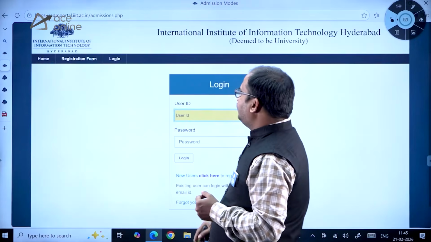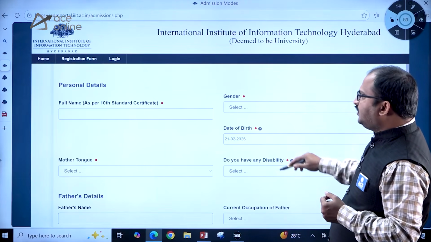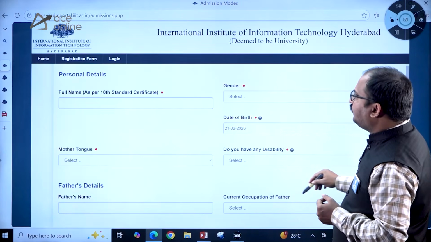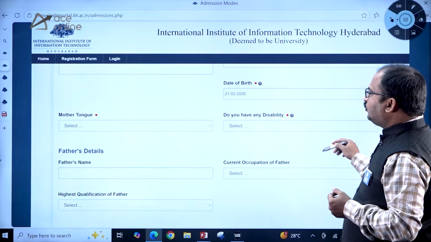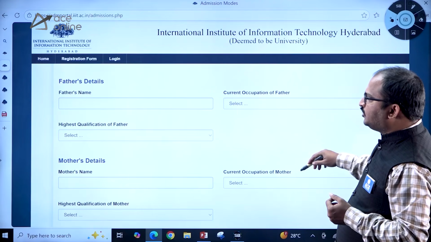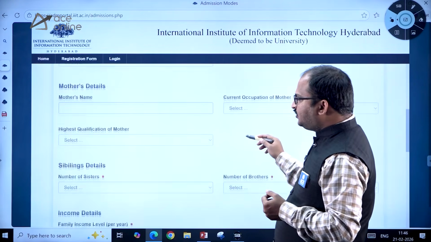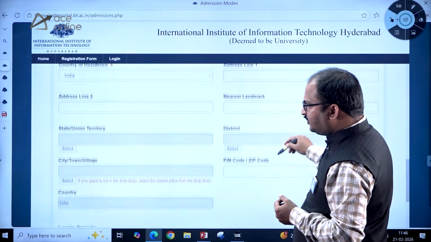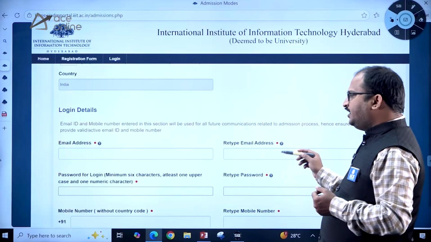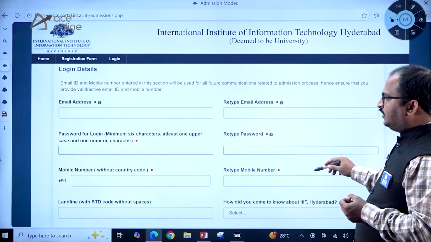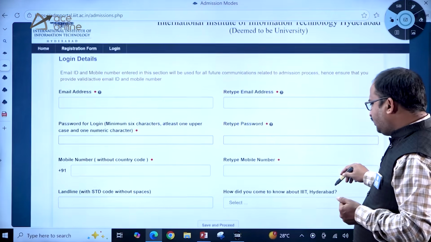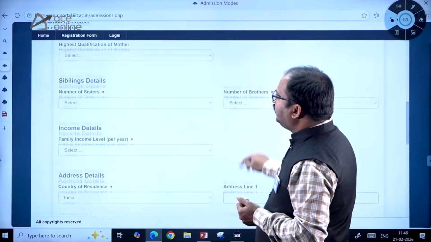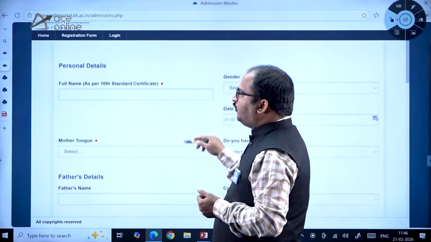So coming to the application, here you can see first you have to register, dear students. As per your 10th standard mark sheet, you have to enter the full name, gender, date of birth, mother tongue. Do you have any disability, father's details, current occupation of the father, highest qualification of father, mother's details are all there, then siblings' details, then income details of the family, address details. All this information you have to give, dear students. Then login details: email address, password and mobile number, that is what you have to give here, and then click on save and proceed. So this is how you have to register, entering all the details after logging into the form, dear students.